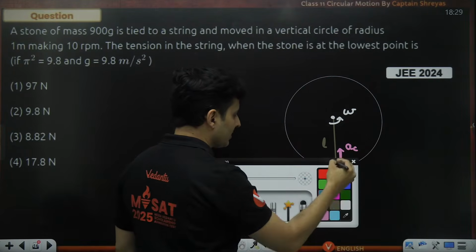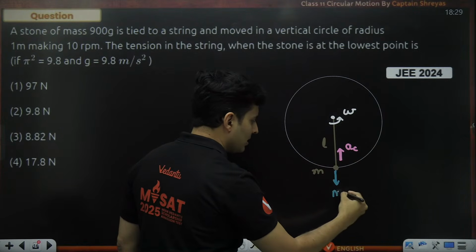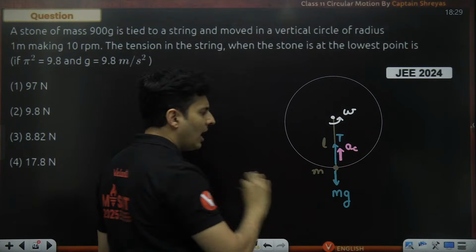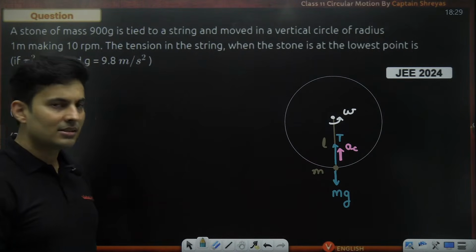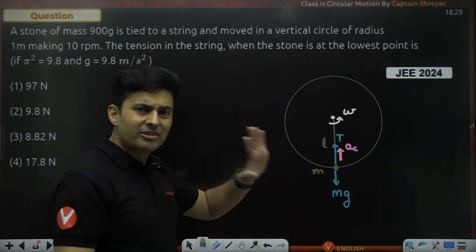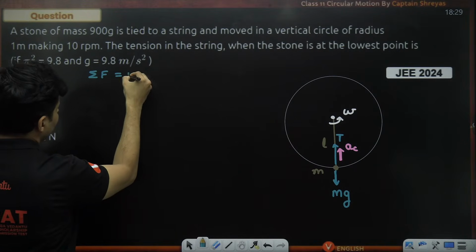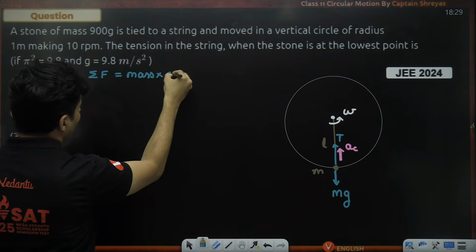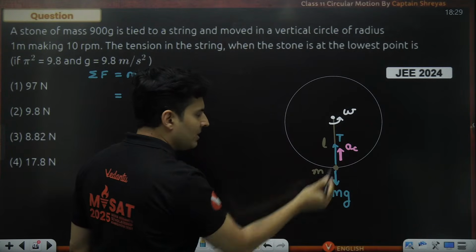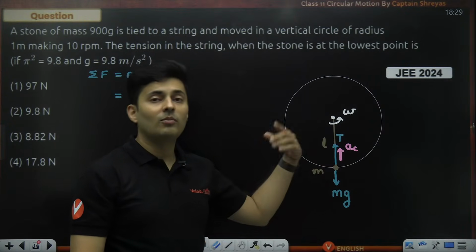Now, what are the forces? Well, there will be a weight. This is vertical motion, remember? So which is mg. And of course, there will be tension force. Apart from this, I don't think there will be anything else. Is that clear? Absolutely, everyone? Nothing else is there. So just treat it like a normal Newton's law problem where you write net force is equal to mass multiplied by acceleration. So what is the force? Tension minus mg or mg minus tension? Look where the acceleration is. It is upwards. So upwards is positive.